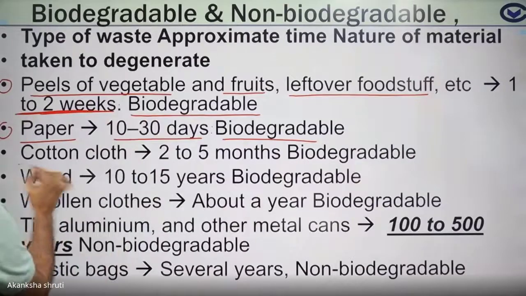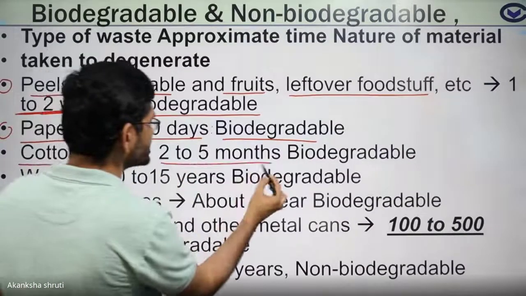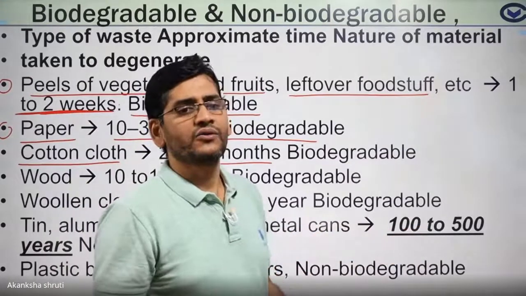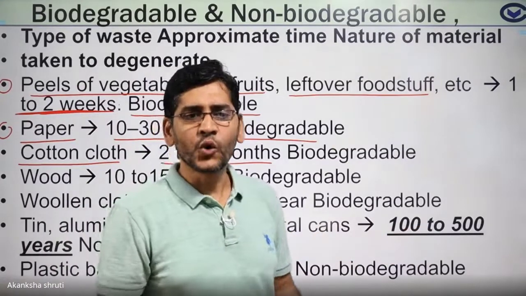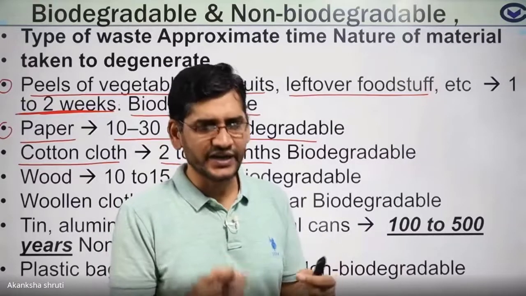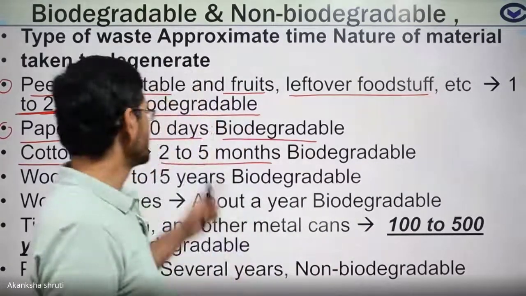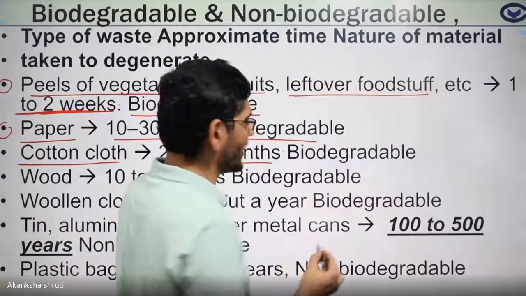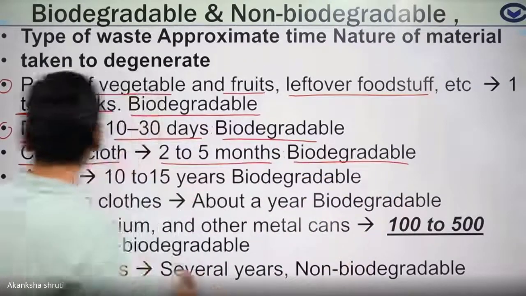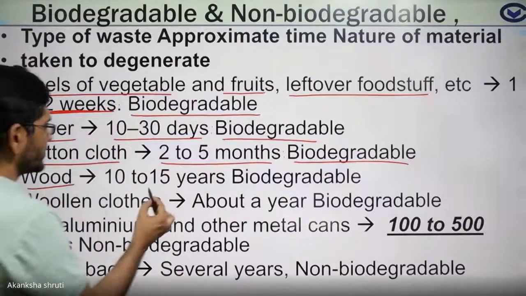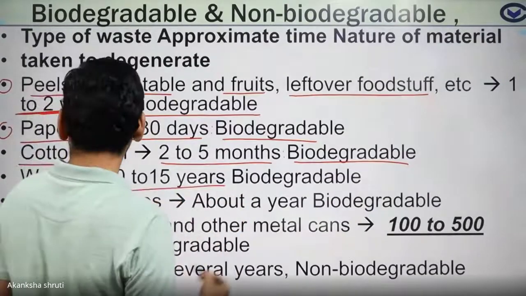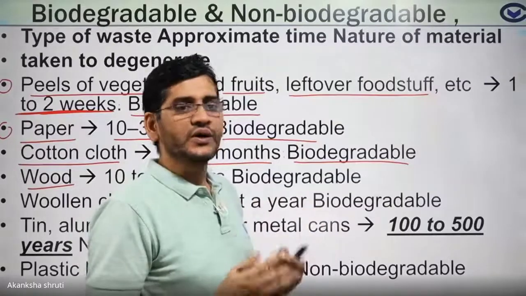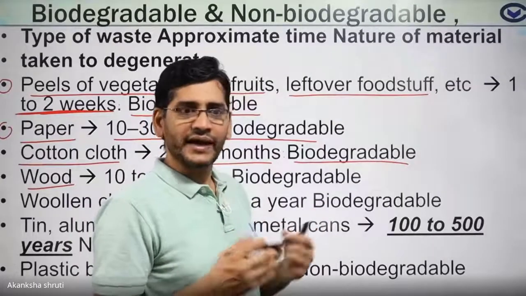Students, cotton cloth decomposes in 2 months. If you throw it in the dustbin or over the road or in the open environment, it will start decaying, and after nearly 5 to 6 months it will decompose totally and mix with the soil. So it is biodegradable. Students, wood takes 10 to 15 years, if the wood piece is left exposed to the atmosphere.